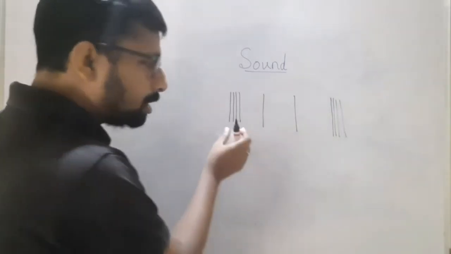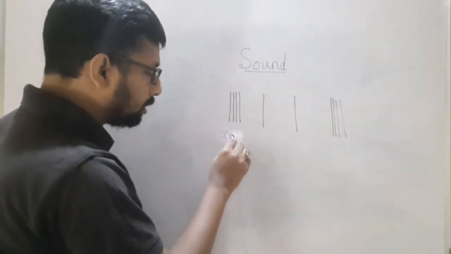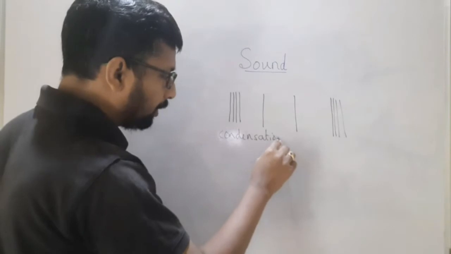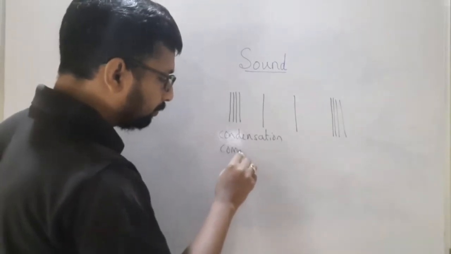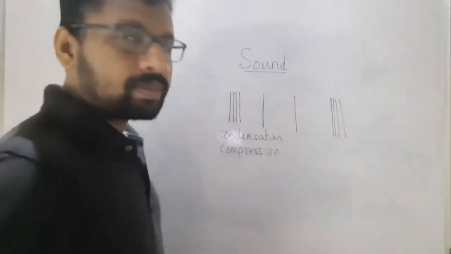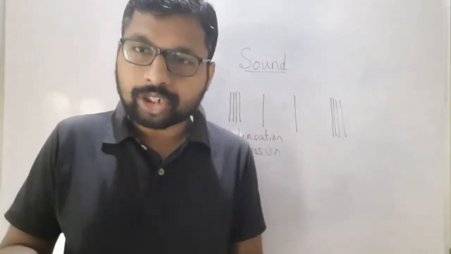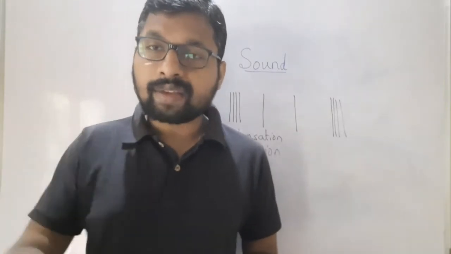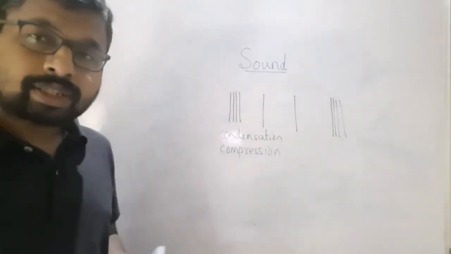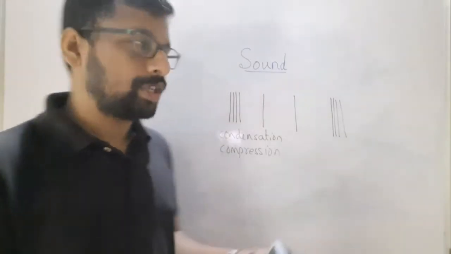The lines which are very close to each other are called condensation. There is another name for this also. It is called compression. Where the lines are close, we call it condensation, also called compression. And then there are waves which are far away from each other, and they are called rarefaction.